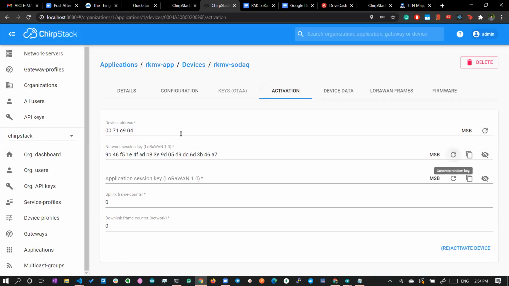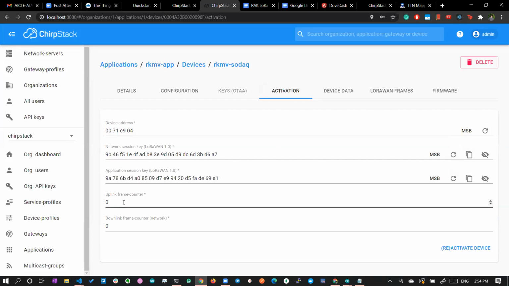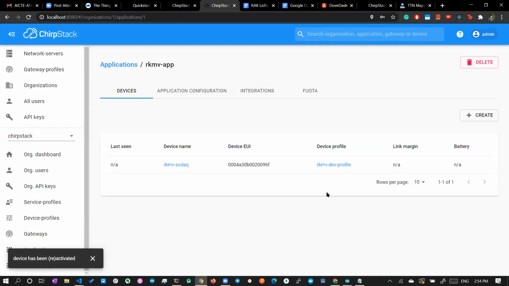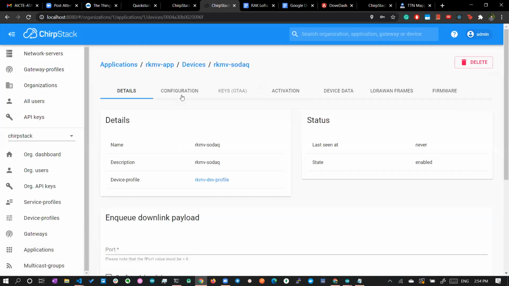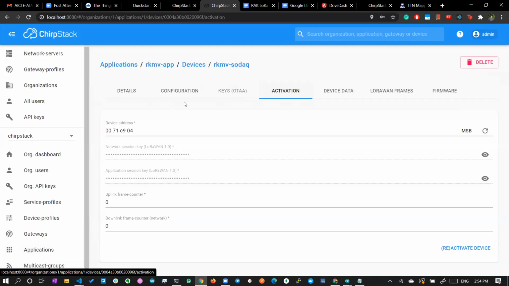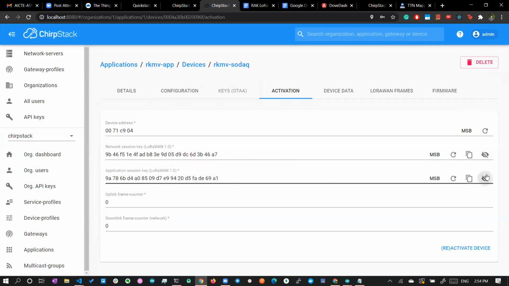It's a 32-bit device address, a 128-bit network session key, and a 128-bit application session key. The frame counter we are just leaving as it is, and you can go and reactivate the device. Once you reactivate the device, it will generate all these keys, and you can use them to add a node to the LoRaWAN network.